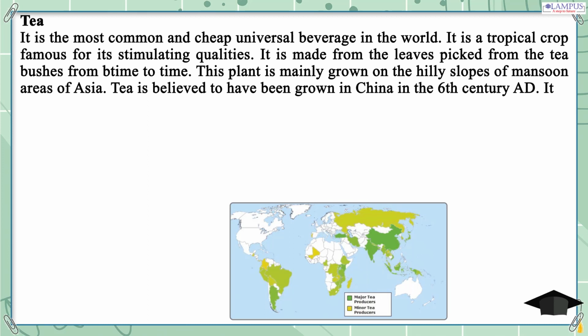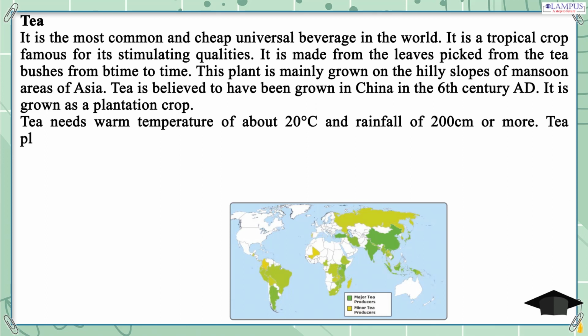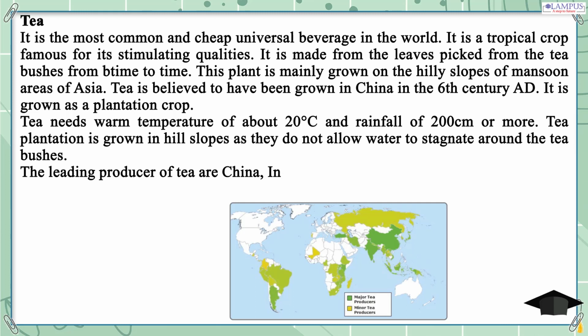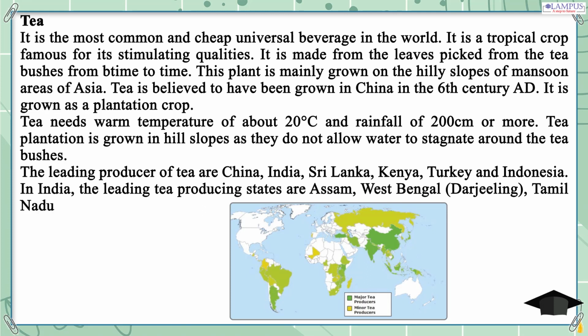It is grown as a plantation crop. Tea needs a warm temperature of about 20 degrees Celsius and rainfall of 200 centimeters or more. Tea plantations are grown on hill slopes as they do not allow water to stagnate around the tea bushes. The leading producers of tea are China, India, Sri Lanka, Kenya, Turkey and Indonesia. In India, the leading tea-producing states are Assam, West Bengal, Darjeeling, Tamil Nadu, Nilgiris, and Karnataka.